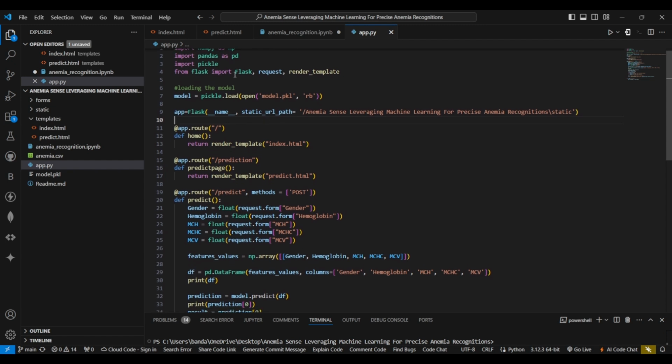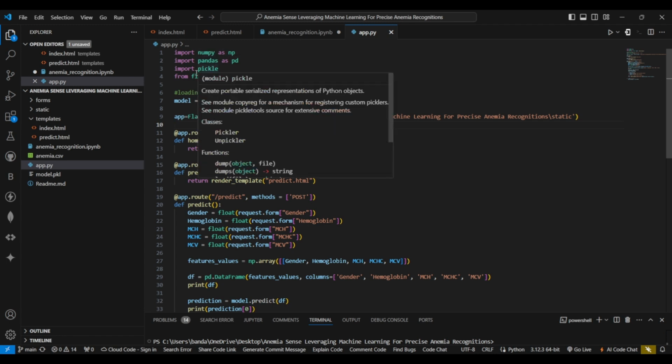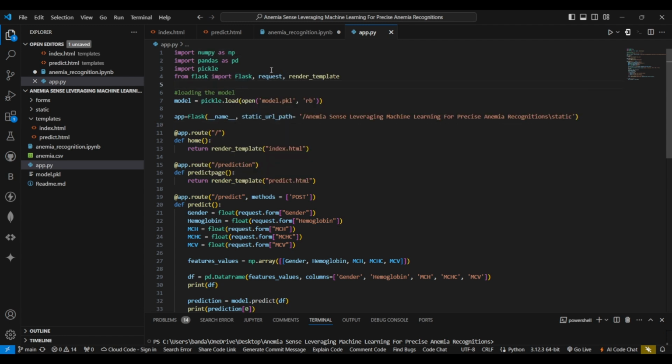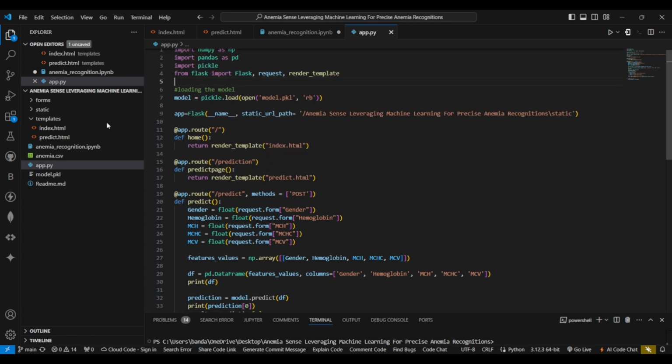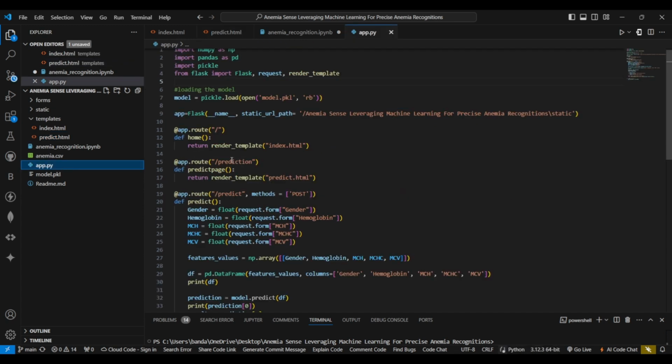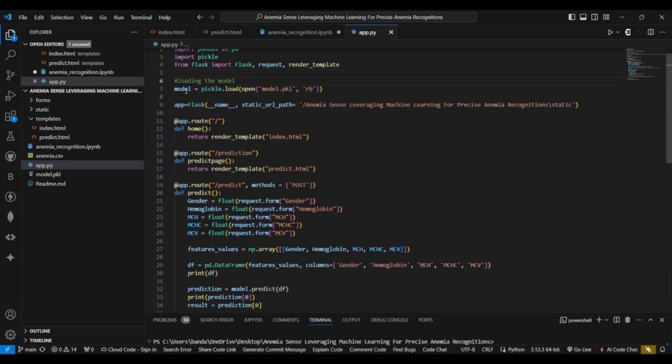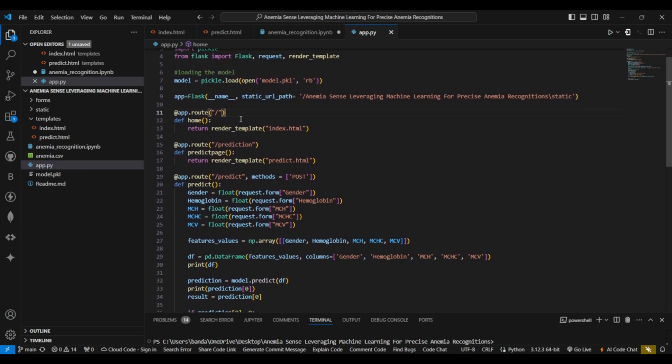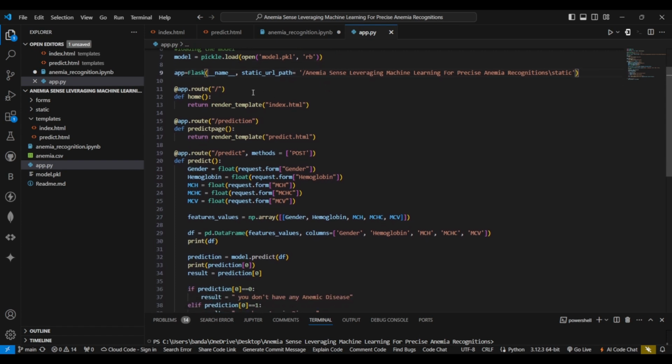Here we have imported numpy, pandas, pickle, and from Flask we have imported request and render_template. The two HTML files are here in the templates section. And here we have the app file. First, we have loaded the model. This is the model loading section, and we have written comments so it is easy to understand. And we have mentioned the static path to be stored.